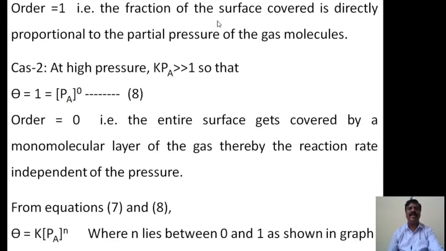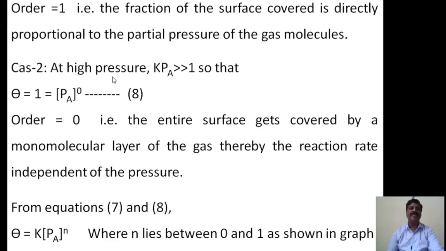Here theta is nothing but the fraction of the surface covered, which is directly proportional to the partial pressure of the gas molecules. This is case 1. Another significance, that is case number 2.